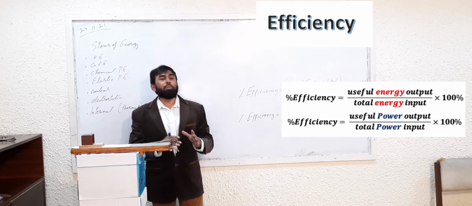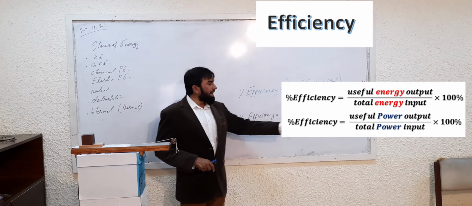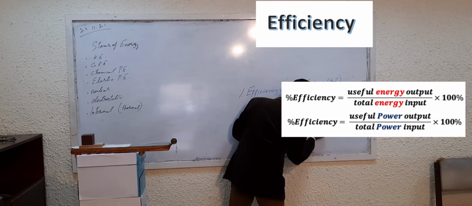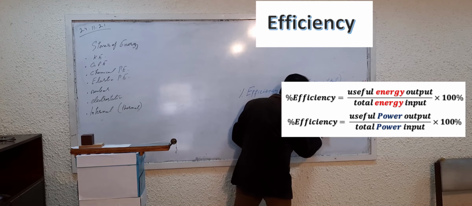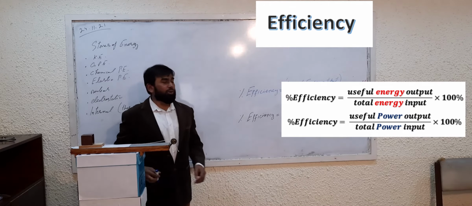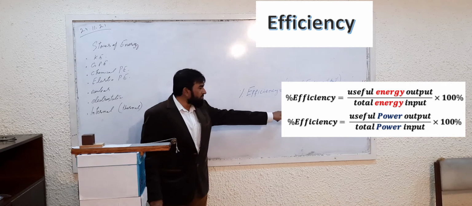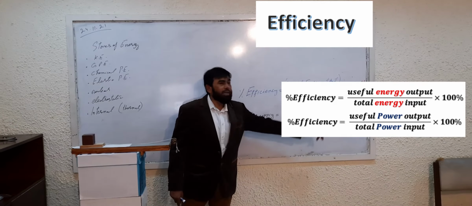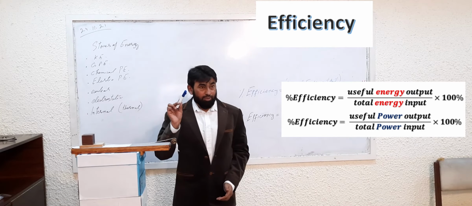If sometimes the power is given, efficiency can also be calculated in terms of power. If the output power and input power are given, in these cases we can also calculate the efficiency by doing so. So remember this, whatever type of quantity you are taking in the numerator, the same type of quantity must be there. So remember that if the power is given, then you must know that it is useful power output and total power input, into 100%. And efficiency has no unit. Remember this very important thing.